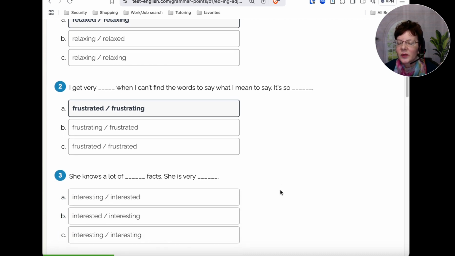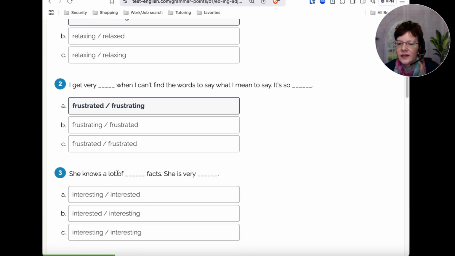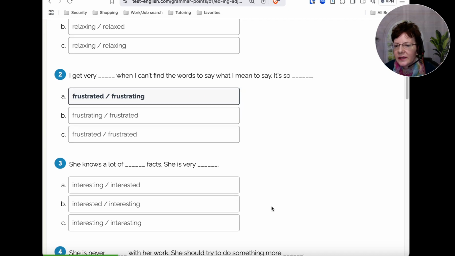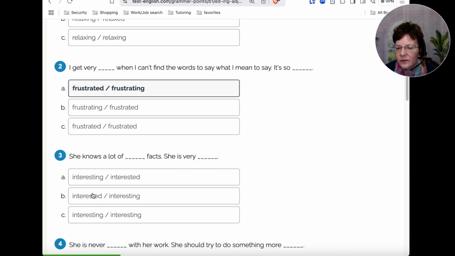Yes. Okay, number 3. She knows a lot of interesting facts. She is very interesting. Okay, so we want to see which one could go. So the quality of facts, and then about her, the person. So not a feeling, right? Okay, so if you chose the last option, C, interesting, that would be correct. She knows a lot of interesting facts.